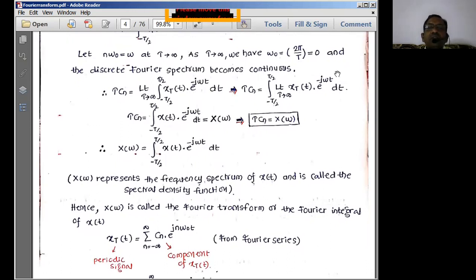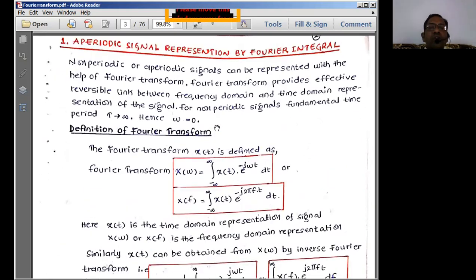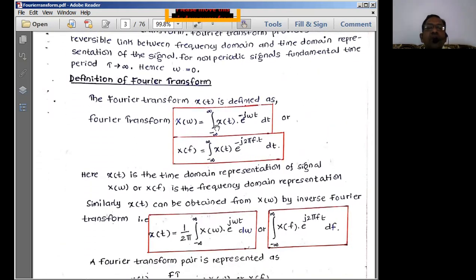Now what is this signal representation? Limit of x of t is nothing but x of t for me. So therefore I am writing it as x of t, which is the aperiodic signal representation, into e power minus j omega t dt. So T into Cn is equal to, what is the equation here we have? Integral of x of t e power minus j omega t. This is the equation for the Fourier transform we have given in the earlier case: X of omega is equal to integral of x of t into e power minus j omega t dt.